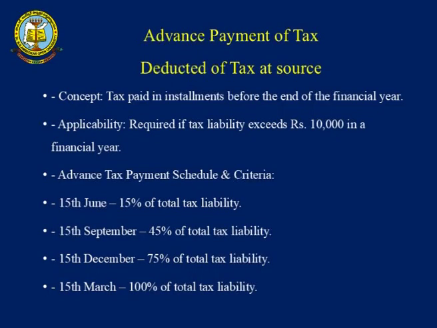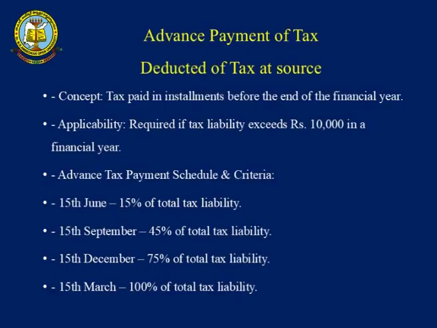Then 15th June is the date by which 15% of total tax liability will be paid. Generally on 15th September, 45% of total income, whatever tax is calculated will be remitted. These are different quarters, because once April, May, June is completed, before June 15th you have to make your advance taxes.